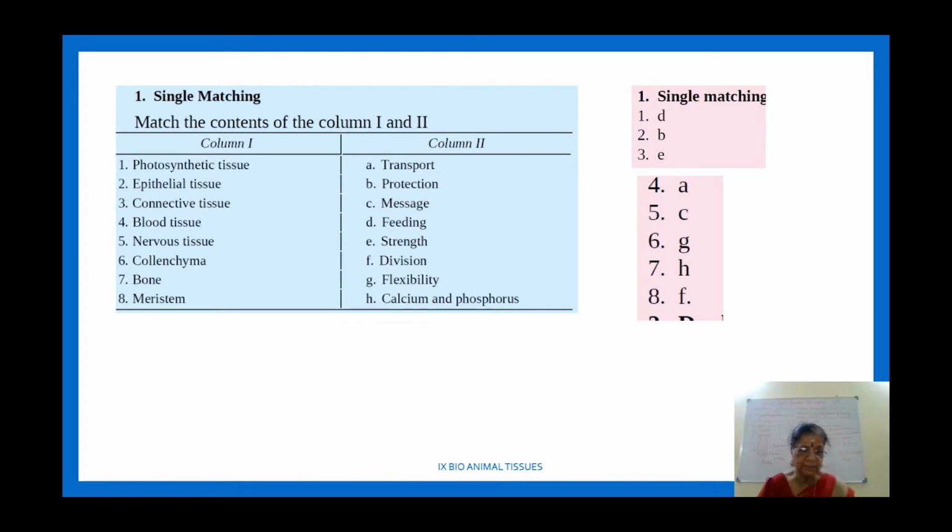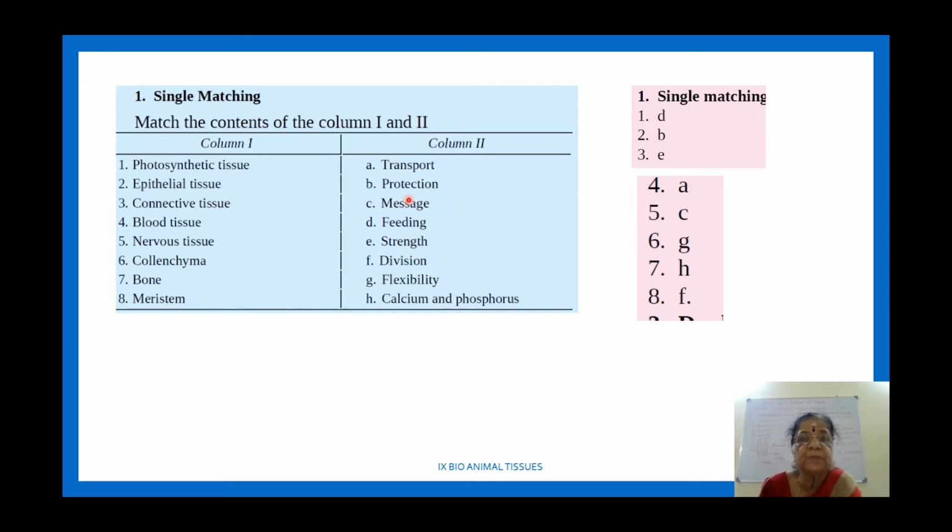How to find the match the following? First go through all of these: photosynthetic tissue, epithelial tissue, connective tissue, blood tissue, nervous tissue, collenchyma, bone, meristem. Plant tissue and animal tissue are both mixed. So where does photosynthetic tissue come? All of these are functions. So there is no transport, and protection doesn't come here, right?